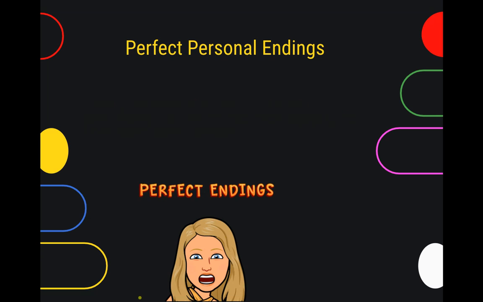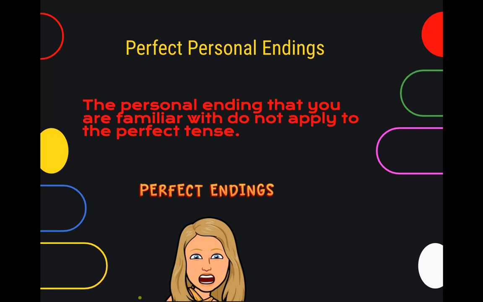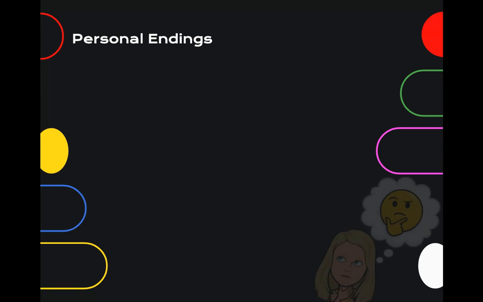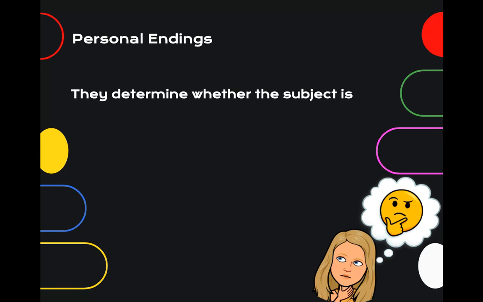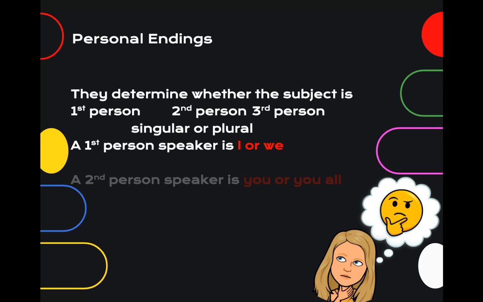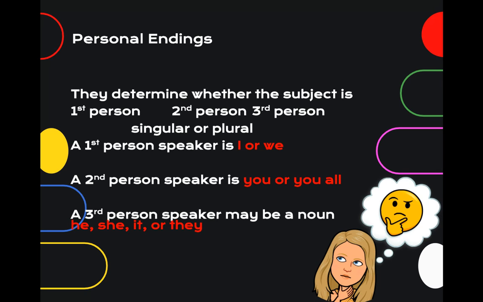Let's talk about perfect personal endings. The personal endings that you are familiar with do not apply to the perfect tense. However, the new endings represent the same as the old. Personal endings determine whether the subject is first, second, or third person, singular or plural. A first-person speaker is I, or we in the plural. Second-person is you, or you all in the plural. And third-person may be a noun or he, she, or it, or they as pronouns.